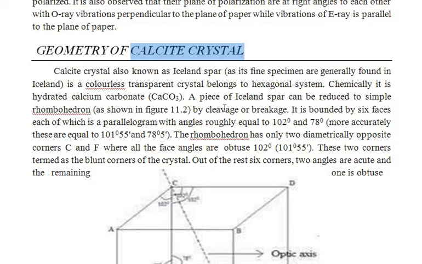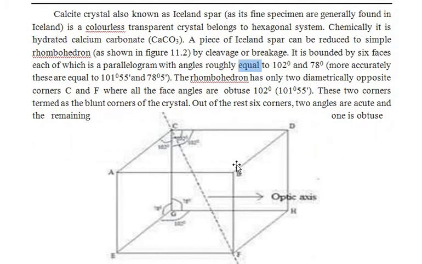But here we have taken the calcite crystal, which is also known as Iceland spar. It is a colorless transparent crystal and belongs to the hexagonal system. Then when you cut it, such a type of crystal is obtained.